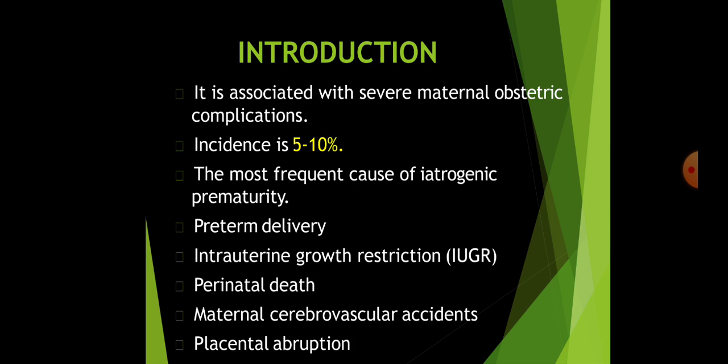Which is the most frequent cause of iatrogenic prematurity, because we need to deliver the baby early due to the complications in the pregnancy, which leads to preterm delivery, prematurity, and there is increased risk of oligohydramnios, IUGR, IUD, maternal cerebrovascular accidents, placental abruption, pulmonary edema, involvement of literally all the organs due to end organ damage.